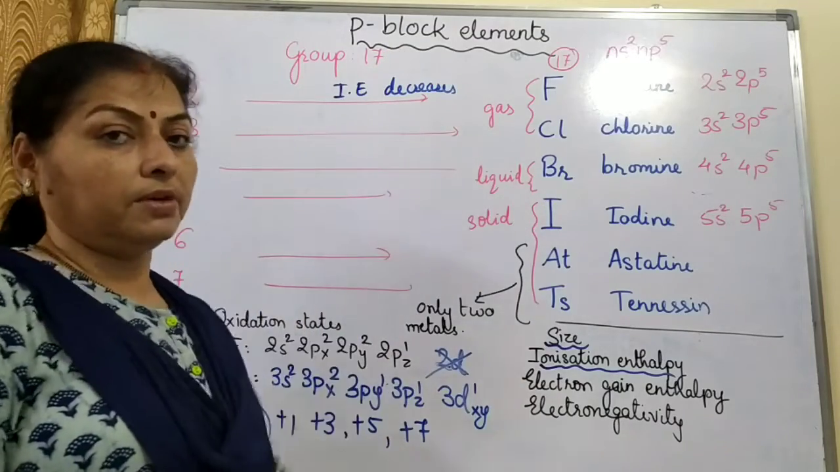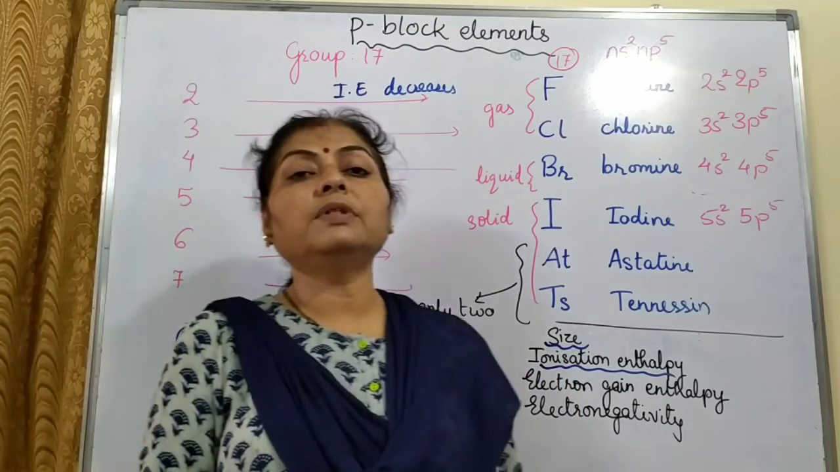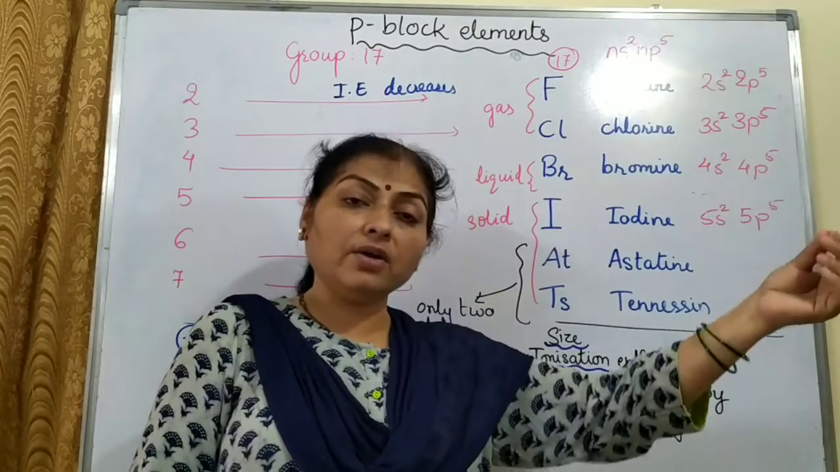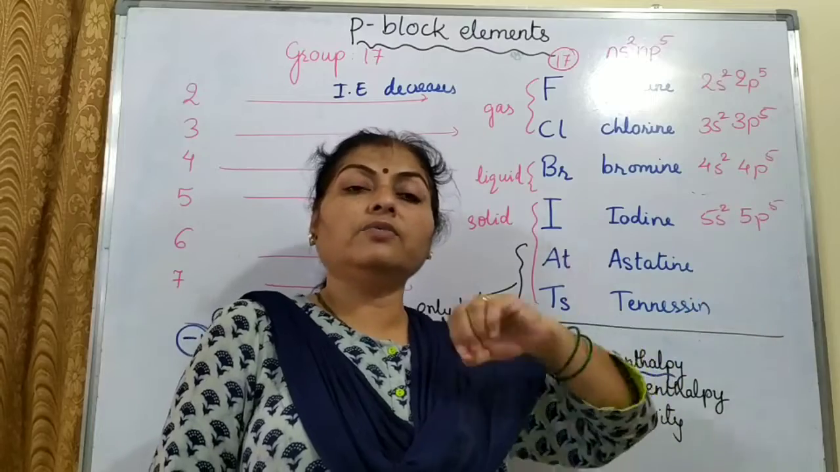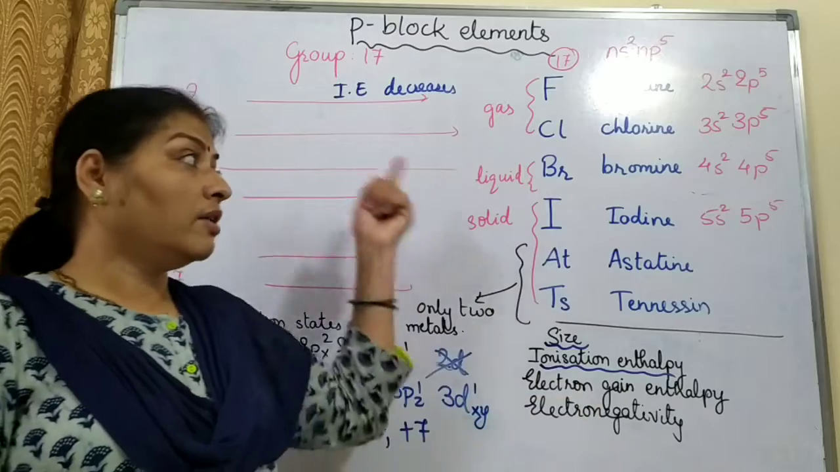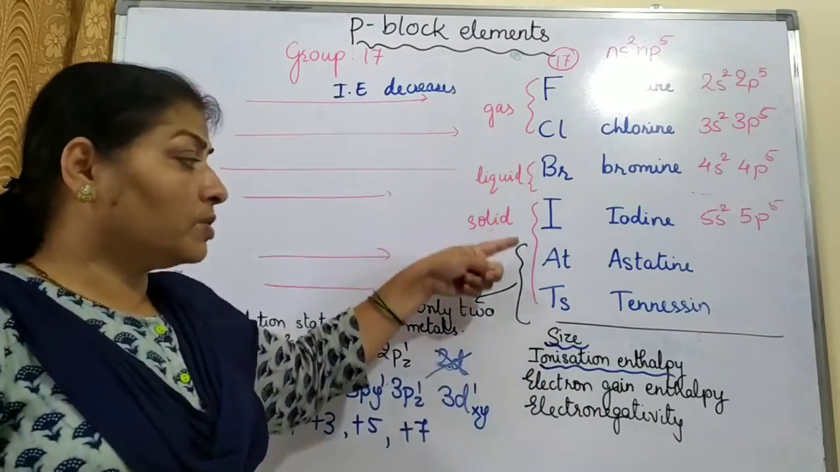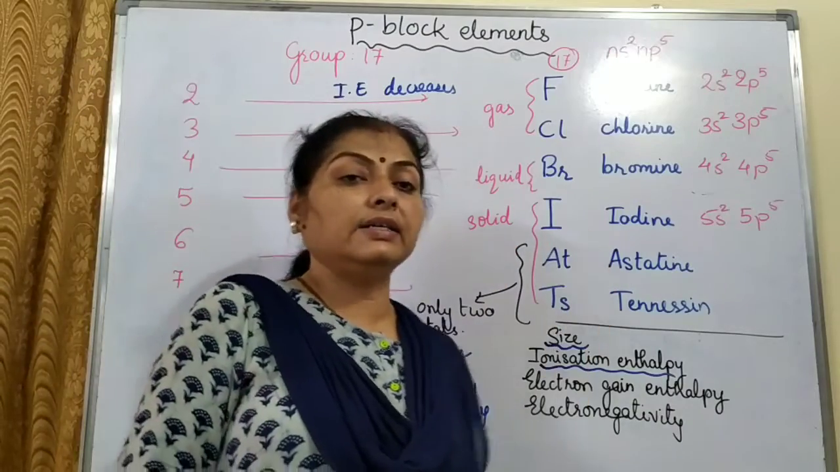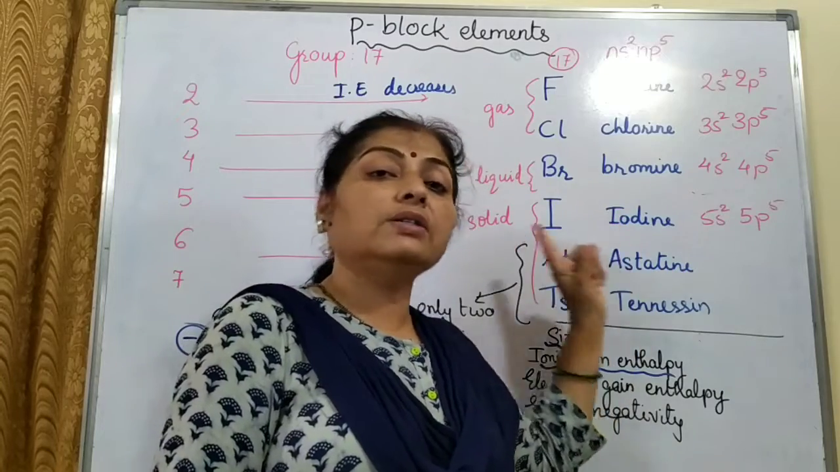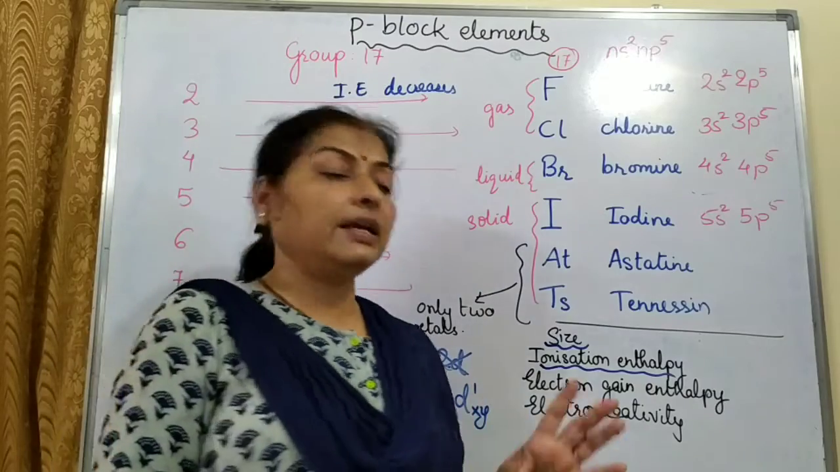Same way for every period. Ionization enthalpy decreasing down the group, because the size is increasing. As the size increases, the nucleus becomes far off from the outermost shell, and the energy required to remove the electron in the outermost shell becomes less because of the increasing size. So as we go from top to bottom, ionization enthalpy decreases. As we go from left to right, the ionization enthalpy increases because the size is decreasing. Ionization enthalpy is directly related with the size.